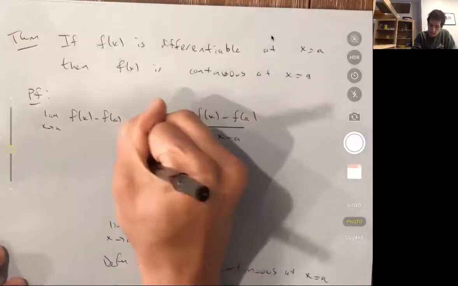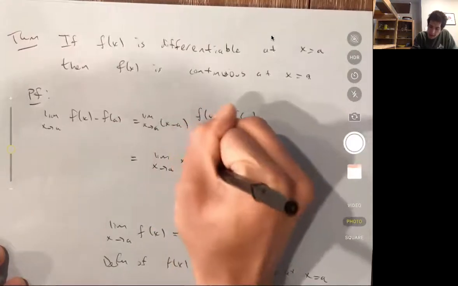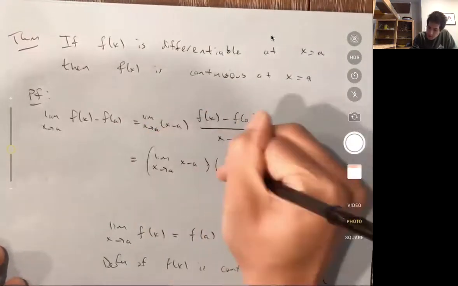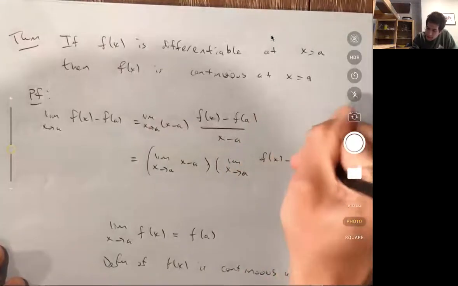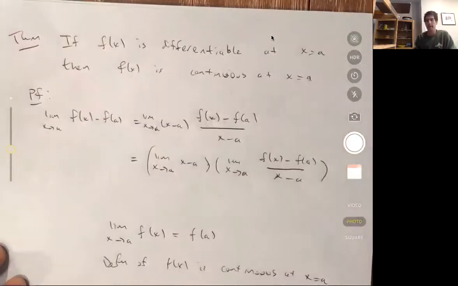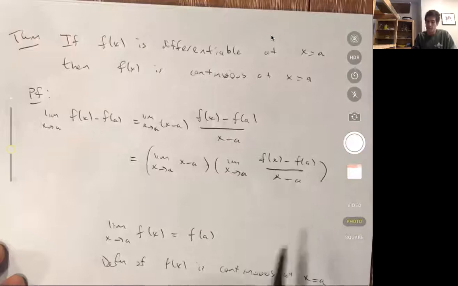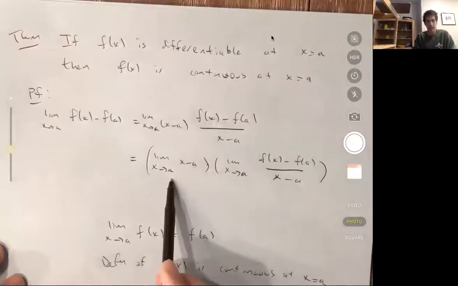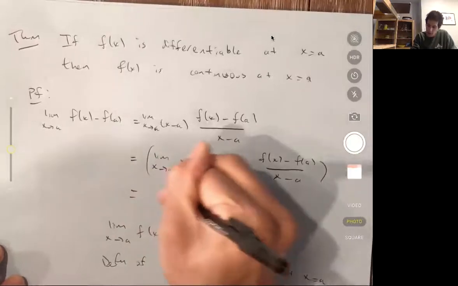So this is equal to the limit as x goes to a of x minus a times the limit as x goes to a of f of x minus f of a over x minus a. This is true if both of these limits exist. And now I claim that both of these limits do exist. This one just goes to 0. As x goes to a, x minus a goes to 0. So that's good.